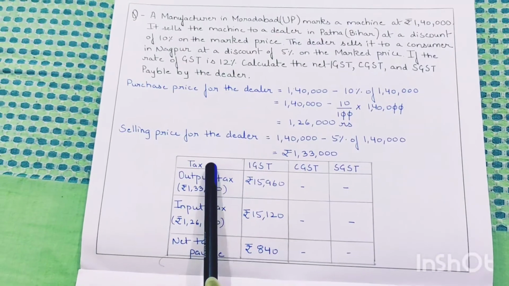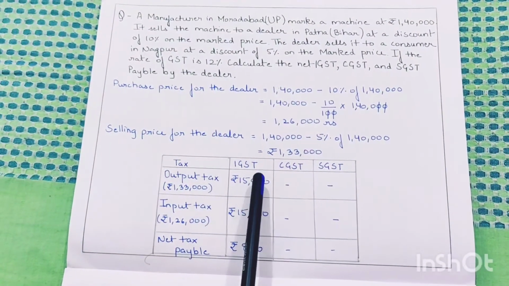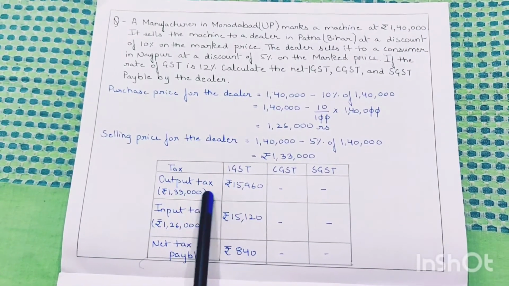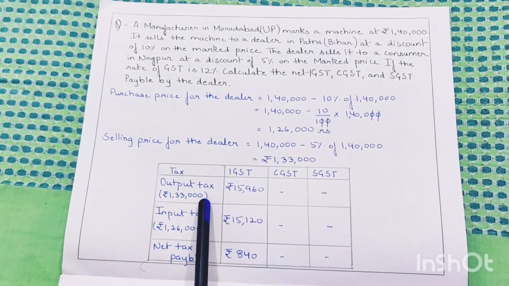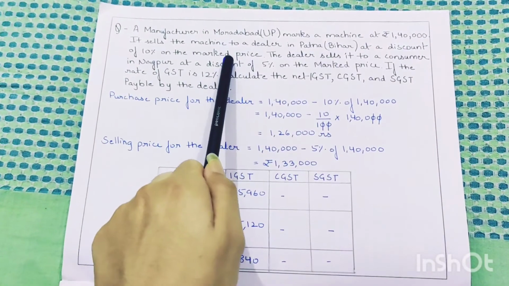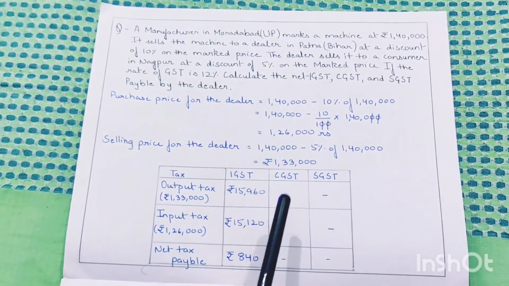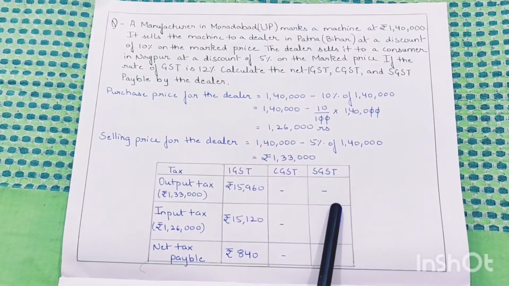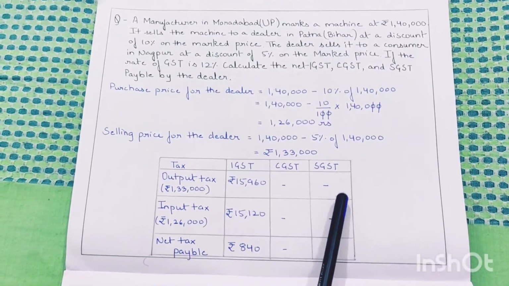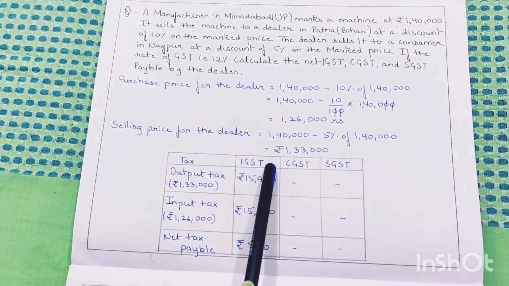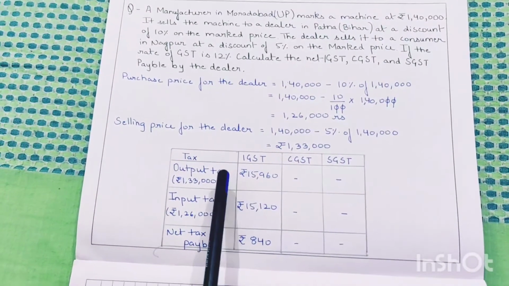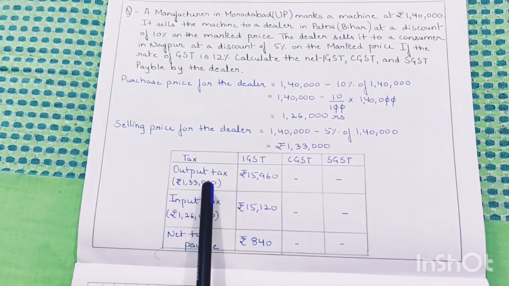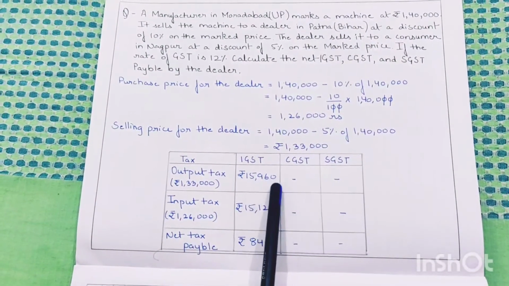Now to calculate the net tax, we will need to calculate the output tax and the input tax. The output tax will be on the selling price. Now since the dealer is selling the machine from UP to Bihar, the tax imposed will be IGST and there will be no CGST and SGST. Therefore CGST and SGST will be nil. And to calculate the IGST, we will need to calculate the output tax on the selling price, which is 12% of 1,33,000, which is 15,960.